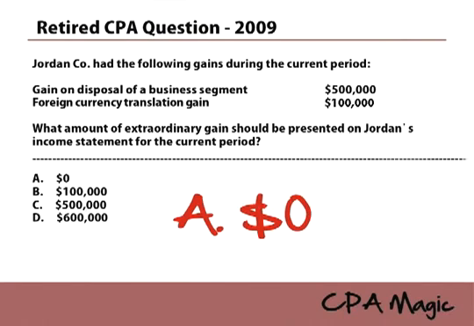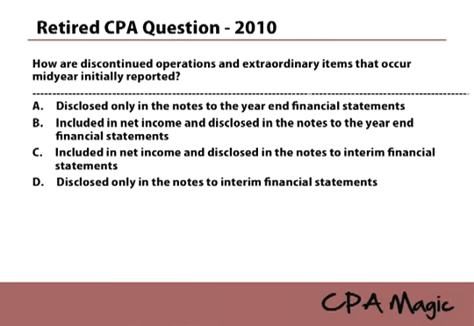And these are the kinds of CPA questions related to extraordinary items that you're going to see. So let's take a look at another one. This is a 2010 retired CPA question. How are discontinued operations and extraordinary items that occur mid-year initially reported? So this is asking how you're going to report this on your 10Q or your 10K, depending on what the answer is. So let's take a look.